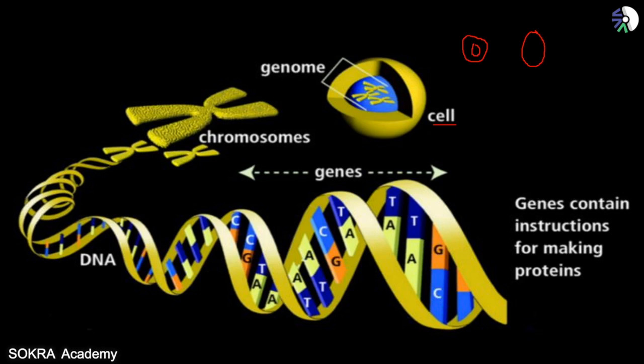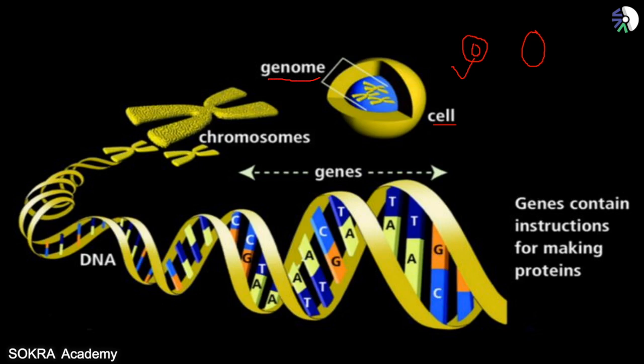So the cells which have a nucleus are called nucleated cells. Now this structure here is a nucleated cell. The genetic material is only present in the cells which have a nucleus in them. This cell does not have a nucleus in it, so the genetic material will not be present inside this cell. What is genetic material? This is a cell here. Inside there is a nucleus.